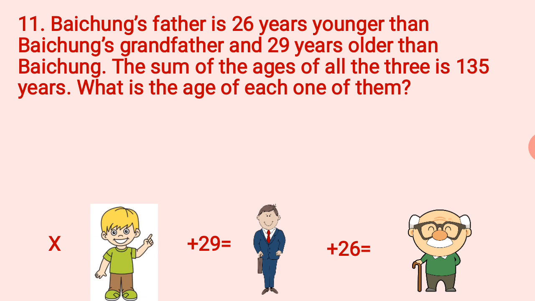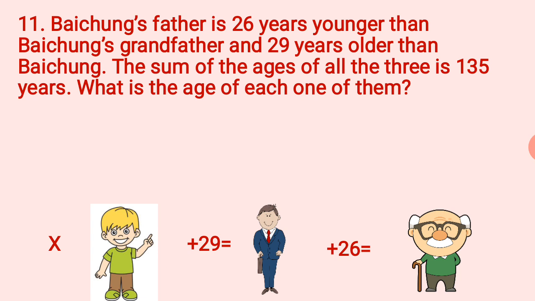Now grandfather is 26 years older than his, that is Baichung's father. So you can see that father plus 26 is being written as the age of grandfather. But if I try to relate Baichung's age to grandfather's age, then it will be X, that is Baichung's age, plus 29 plus 26. So, in relation to Baichung, grandfather's age will become X plus 29 plus 26. That gives you X plus 55.